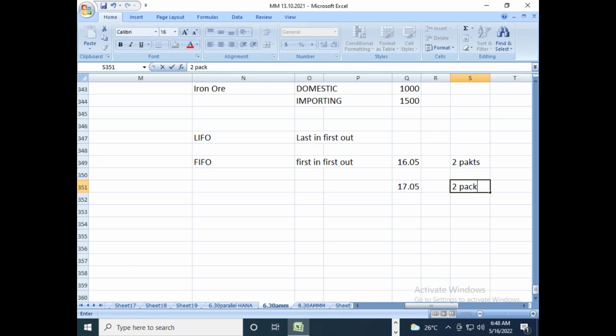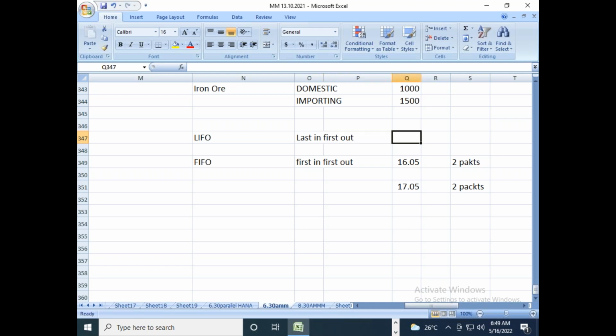So if I am using in my house, I will use these 2 packets first and consume them. Then only I will start utilizing this. That is nothing but first in first out. Whatever materials you purchased into your house, the first will be utilized or consumed first. Nothing but first in first out. There are some cases as well, last in first out.